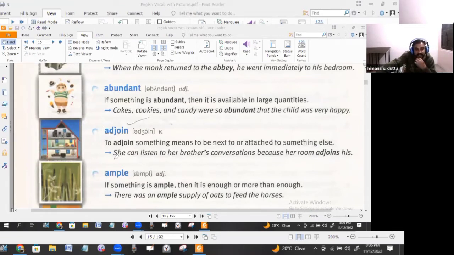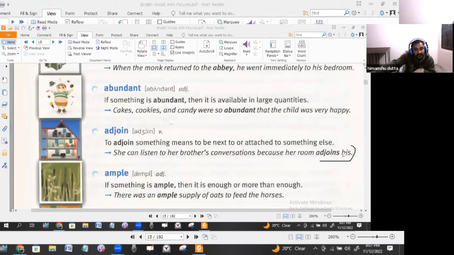So for adjoin we have an example: she can listen to her brother's conversations because her room adjoins his. That means because the sister's bedroom was adjoining the brother's bedroom, she was able to hear the kind of conversation the brother was having with anybody. Whatever kind of conversation the brother was having, she was able to listen to those conversations just because her room adjoins his.